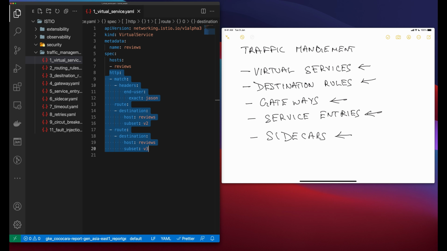Now what is a match condition? The first routing rule in the example has a condition and so begins with the match field. In this case, you want this routing to apply to all requests from the user JSON. So you use the header, end-user, and exact field to select the appropriate request. From here, you are extracting the data and matching it.